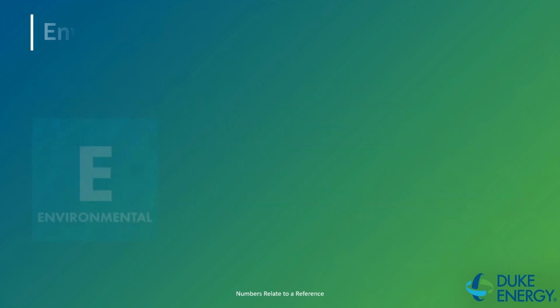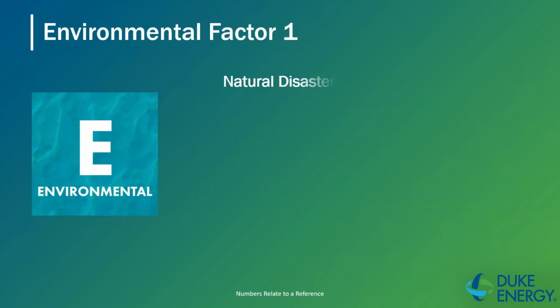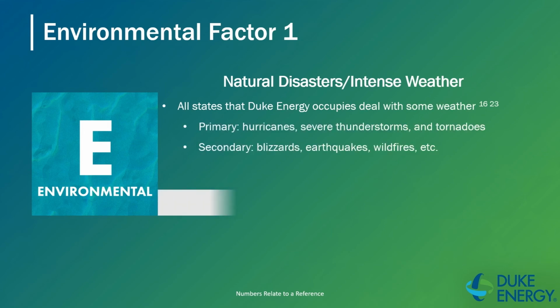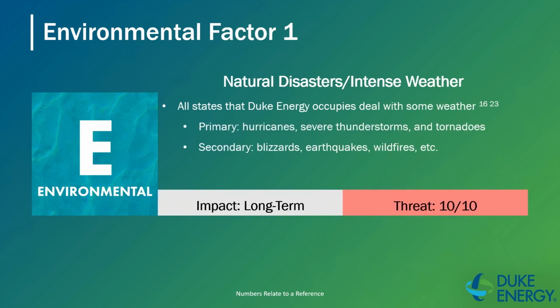Speaking of the environment, the company must really consider natural disasters and intense weather. All states that Duke Energy occupies deal with some sort of weather condition, primarily hurricanes, severe thunderstorms, and tornadoes, but also blizzards, earthquakes, and wildfires. Natural disasters are always in effect and will be around for the long term. As a result, this is the highest level of threat possible, and the company must always be prepared. There must always be plans of action for each natural disaster, and the company must be quick to respond when they happen.